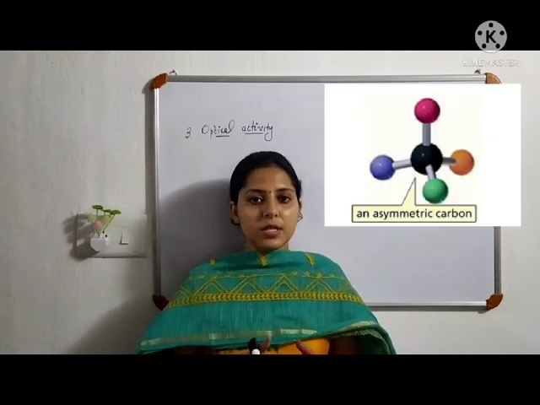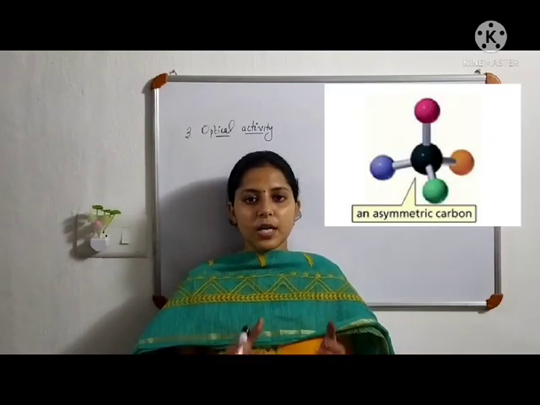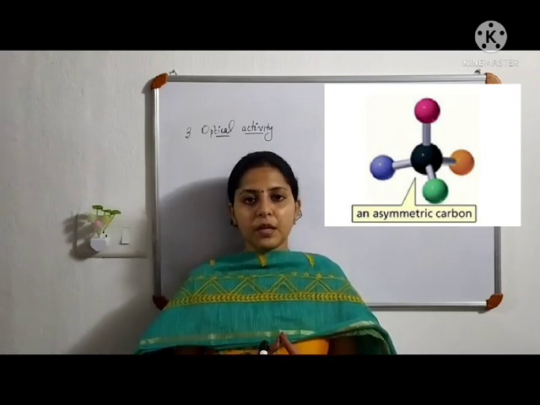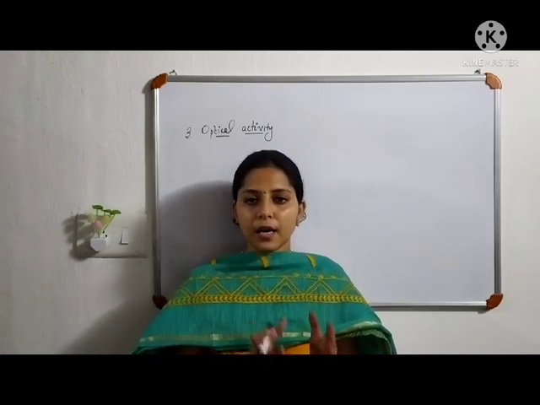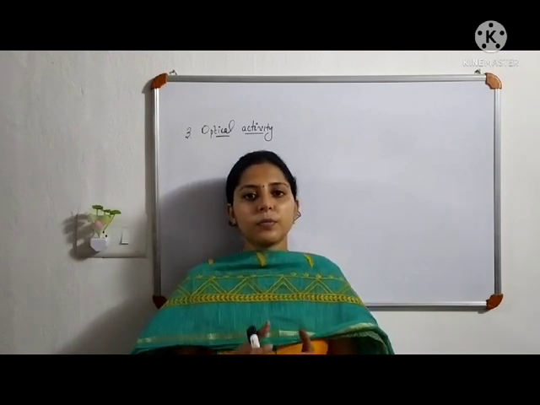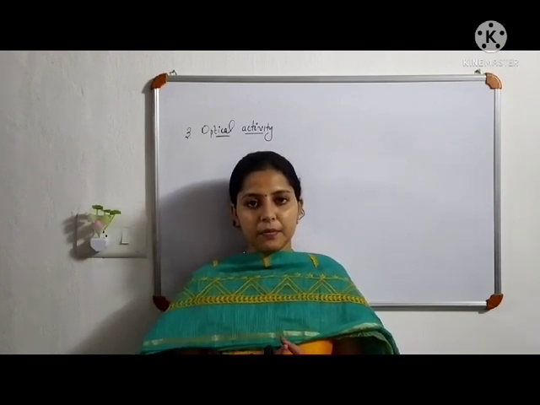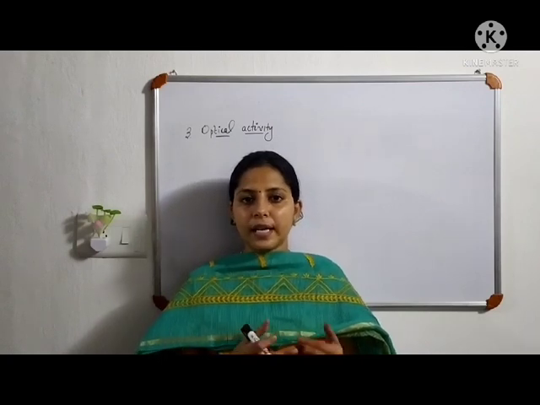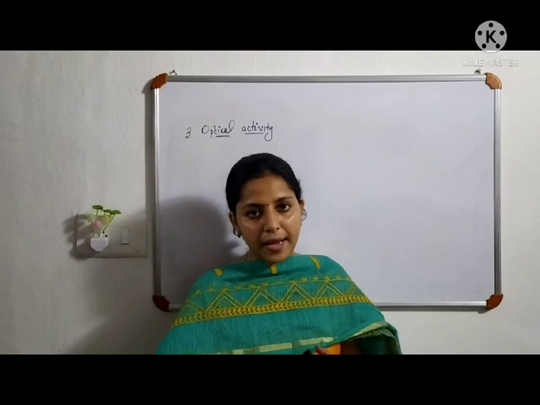And we have seen asymmetric carbon in the structure of glucose. Asymmetric carbon means the carbon which is attached to four different groups. So, if there is any asymmetric carbon in a compound, that compound may be optically active. Now let's check whether these amino acids contain any asymmetric carbon, or whether they are optically active.